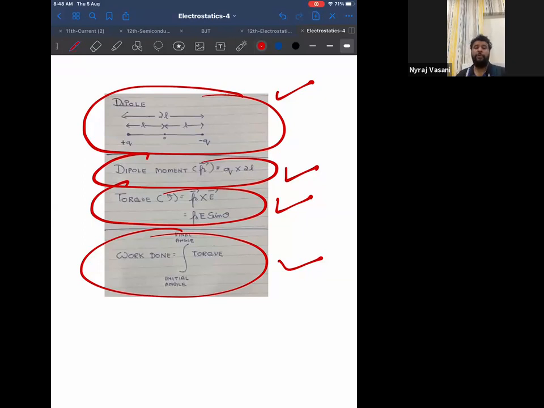So there are four things on your screen related to a dipole. I want all of you to be comfortable with all four. What is the dipole? What is the dipole moment? What is torque? And what is work done?